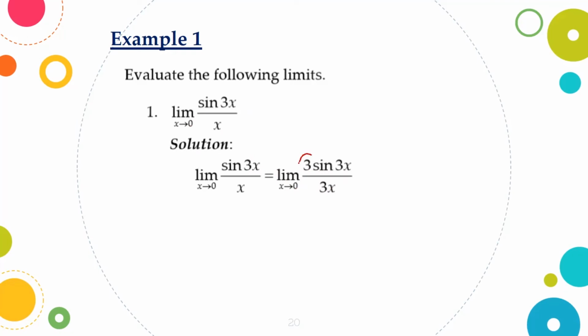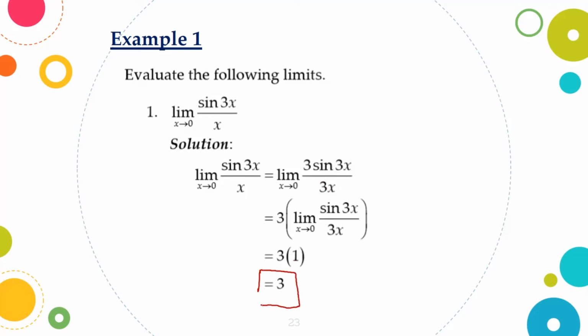Since this is a constant number, we can use it as our multiplier. So we will have 3 times the limit of sine 3x over 3x as x approaches 0. We can apply here now the theorem presented earlier, and this is equal to 1. So therefore, we will have 3 times 1, which is equal to 3. Therefore, the limit of sine 3x over x as x approaches 0 is equal to 3.